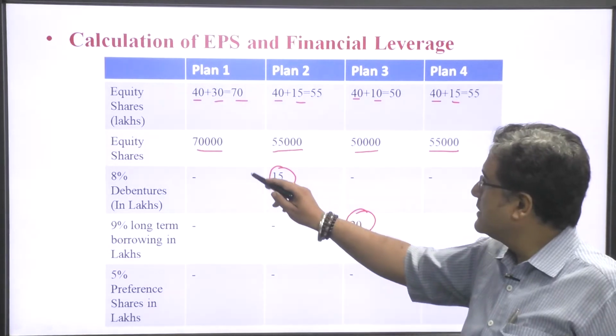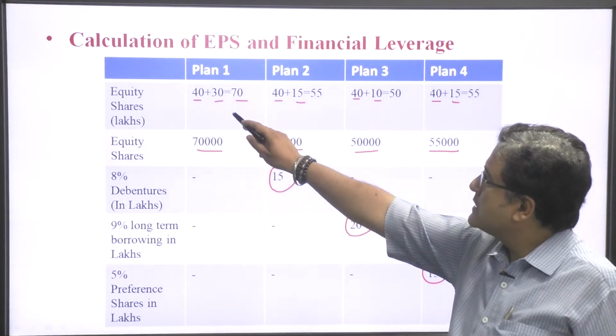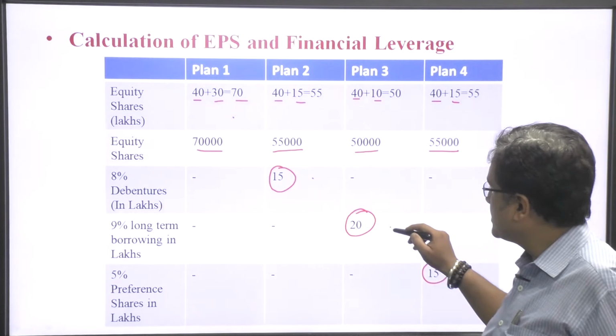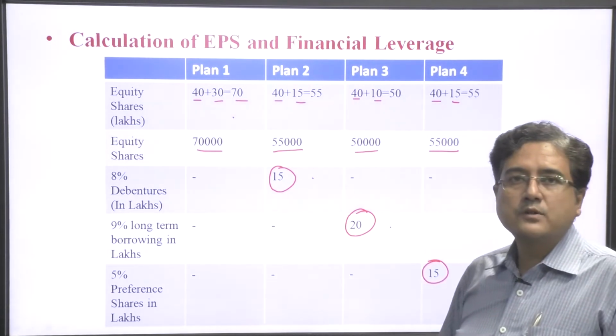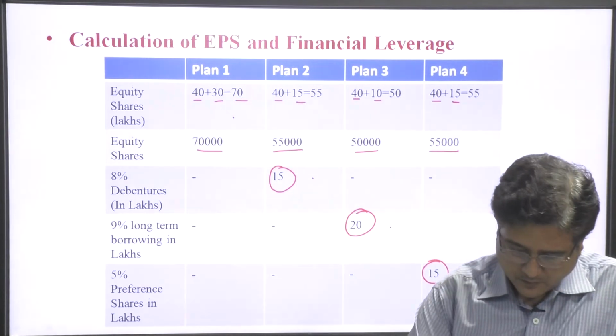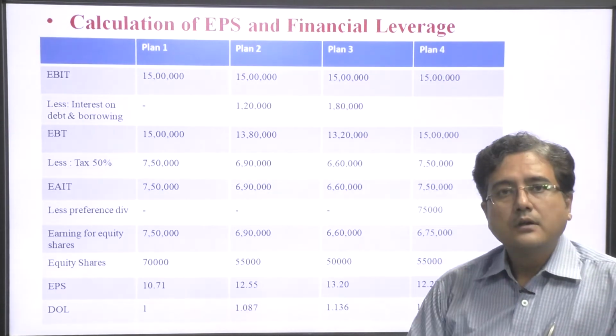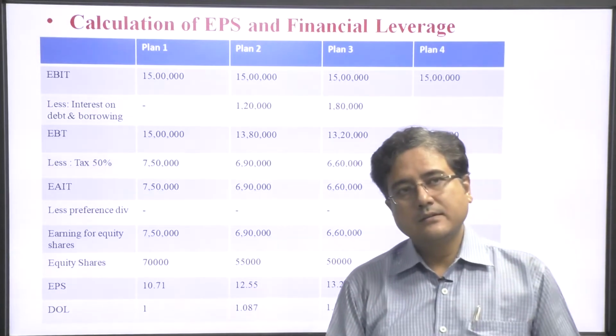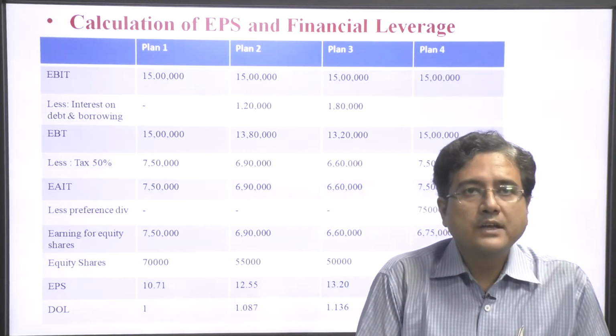So, the company has various options, and there are 4 options the company is going to choose from. Now, how can we calculate? Let us see how we can calculate.